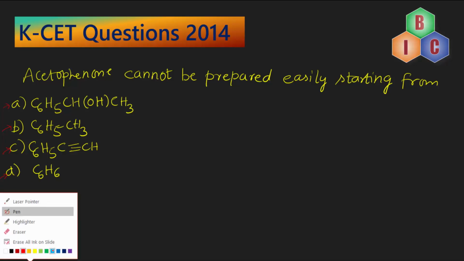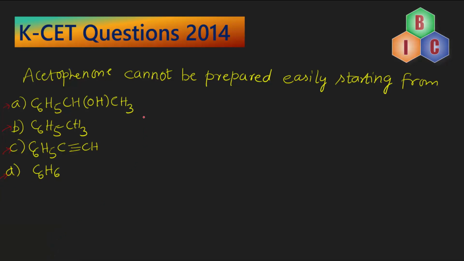So now let's carry out the reactions for each one of them, children, and then find out which one of these as a starting material will take many steps to yield acetophenone. So before that, let us once write the formula of acetophenone. C6H5COCH3 is acetophenone. Now let's start from this compound.